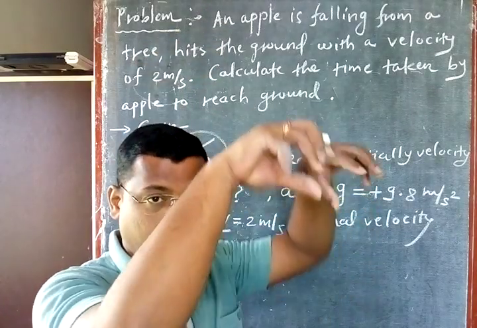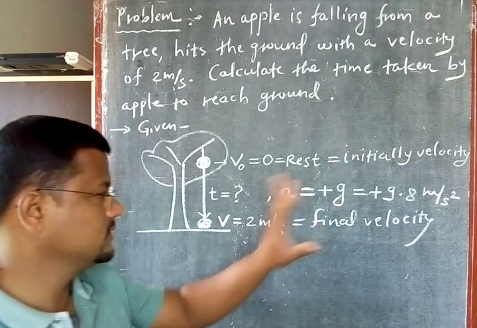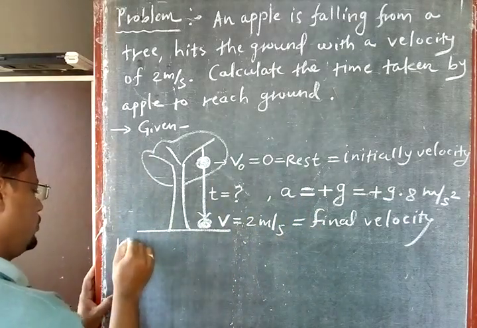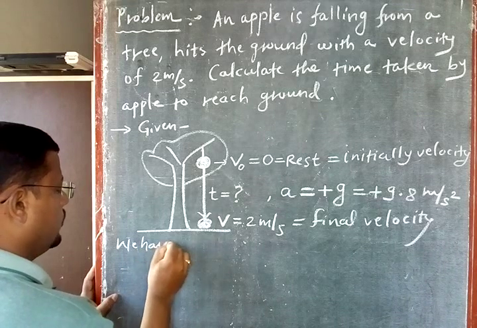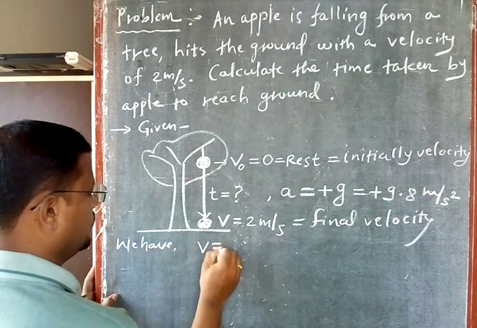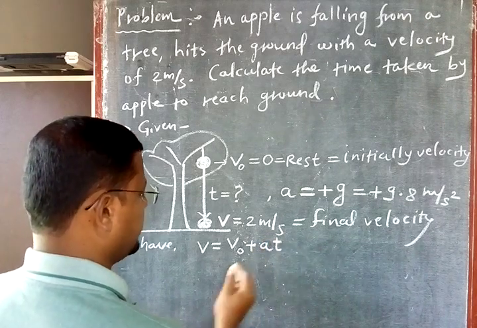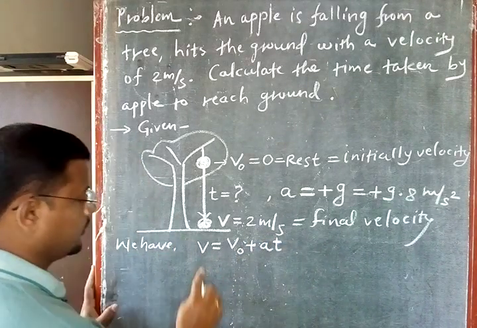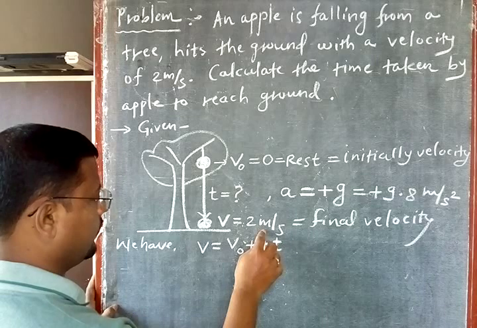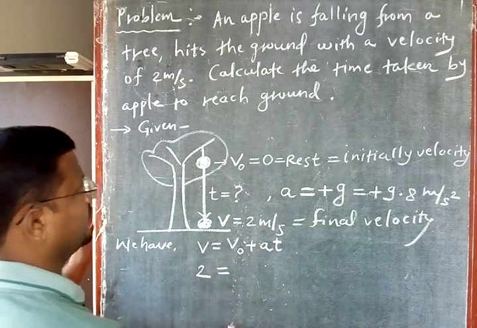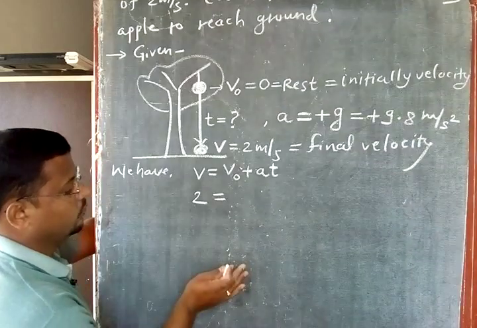So here velocity is increasing, so acceleration is plus g, and they are asked the time here. Now, what is today's formula? V is equal to V0 plus a into t. Substitute whatever information we have into this. What is V, the final velocity? 2. I am writing only 2, no need to write the unit here. So V is equal to 2.